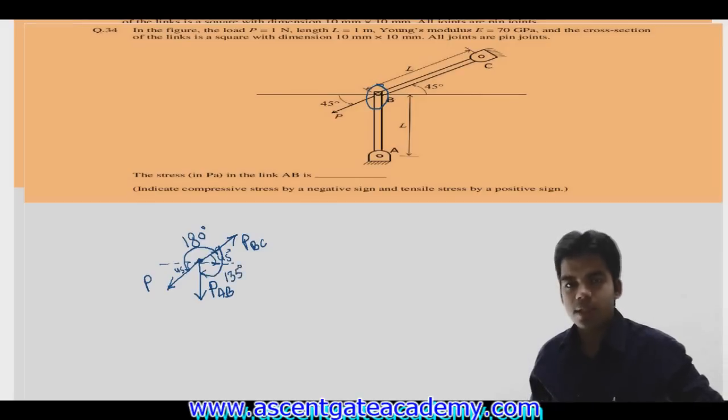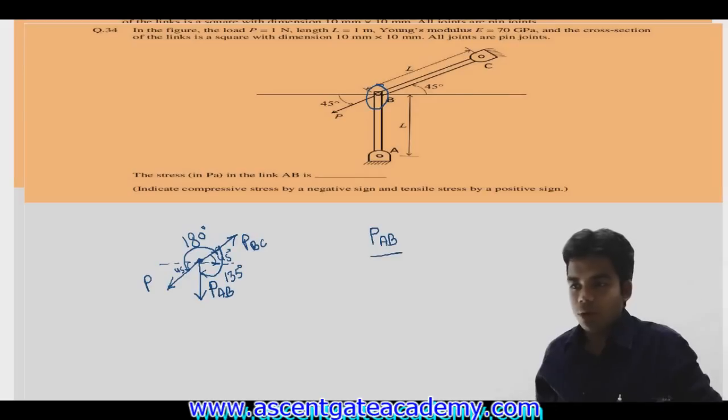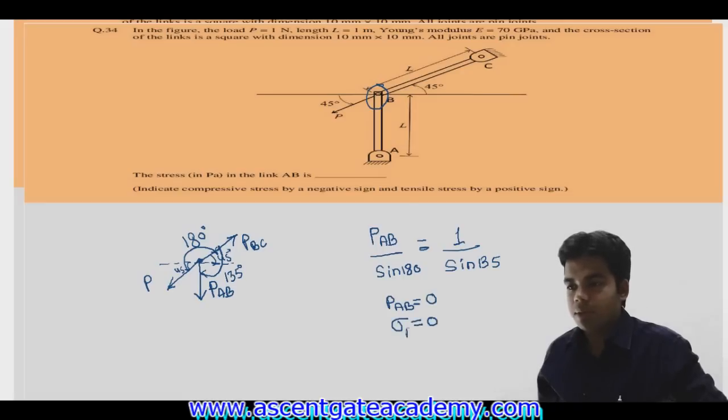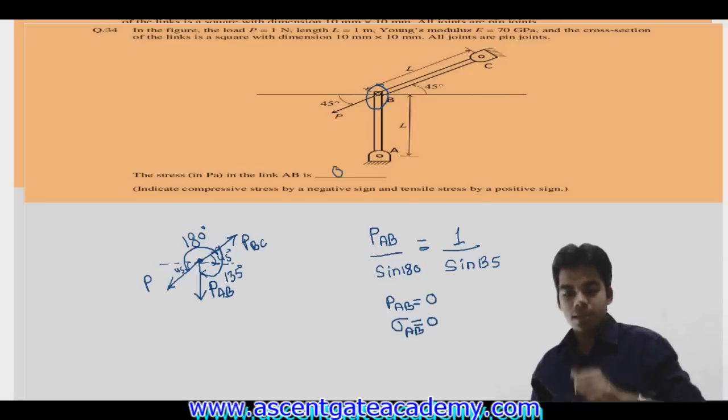Okay, so there are three forces at a particular point, so we can apply Lami's theorem. According to Lami's theorem, PAB upon sine 180, getting this? PAB upon sine of angle between P and PBC, sine 180, will be equal to 1 upon sine 135. Since sine 180 is equal to 0, therefore PAB will be equal to 0, and PAB is equal to 0, therefore stress will be equal to 0. So stress of member AB will be equal to 0. Answer. Getting this? Next question.